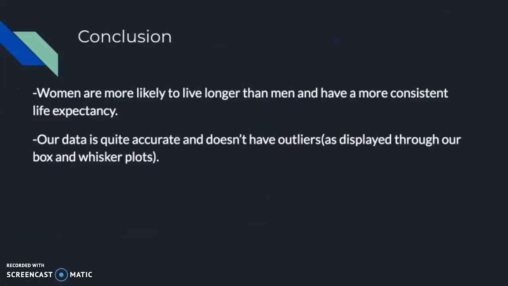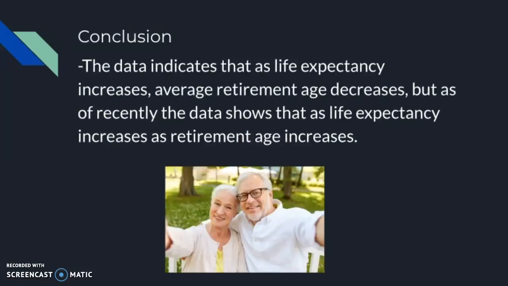So in general, women are most likely to live longer than men and have a more constant life expectancy. Our data is quite accurate and doesn't have outliers, as displayed through our box and whisker plots. So to conclude, the data indicates that as life expectancy increases, average retirement age decreases. But recent data shows that as life expectancy increases, retirement age also increases. So although we cannot give a definite answer to whether retirement age increases or decreases in relation to life expectancy, we know that more of the data shows that as life expectancy increases, the retirement age decreases.